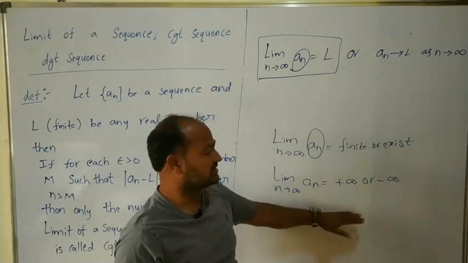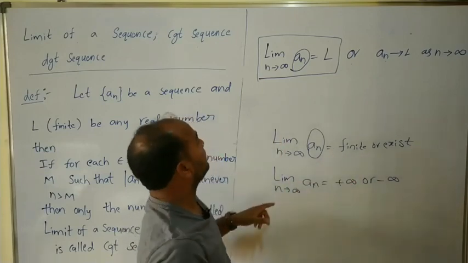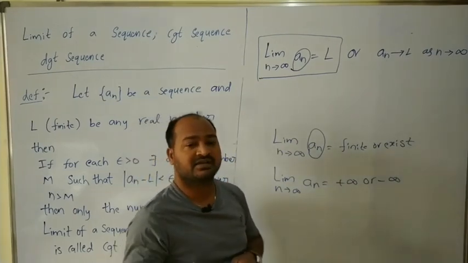So now let us see some examples according to this limit of a sequence.